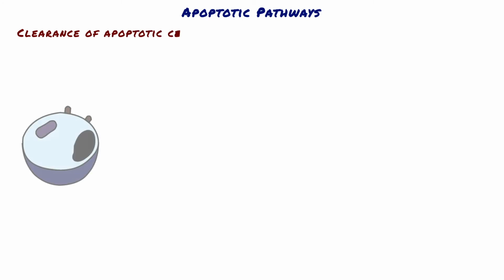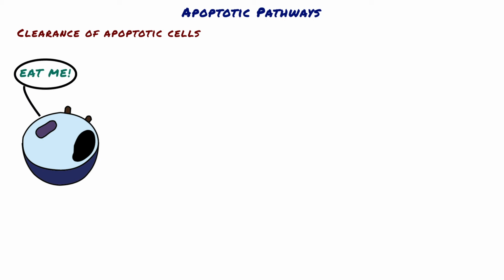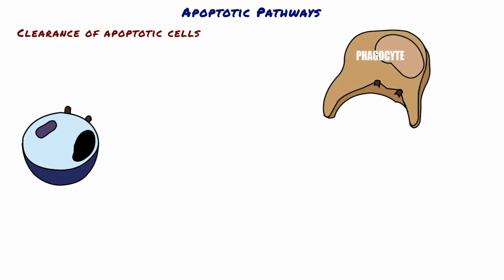Clearance of apoptotic cells. Apoptotic cells and their fragments entice phagocytes by producing a number of eat-me signals. For example, in normal cells, phosphatidylserine is present on the inner leaflet of the plasma membrane, but in apoptotic cells, this phospholipid flips to the outer leaflet where it is recognized by tissue macrophages, leading to phagocytosis of the cells that are dying by apoptosis, and they also secrete soluble factors that recruit phagocytes.